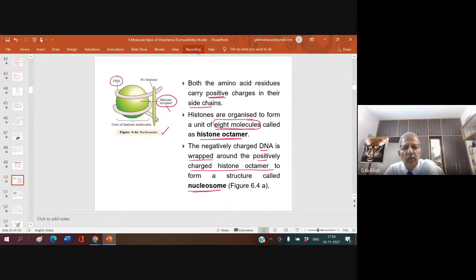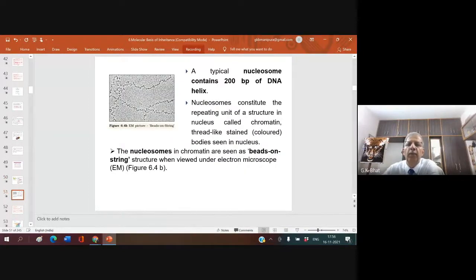This is generally asked as a 2-mark diagram in the examination. You may be asked to draw a nucleosome. Let me show you the details. A typical nucleosome contains 200 base pairs of DNA helix. What you see here is a beaded appearance, like beads.